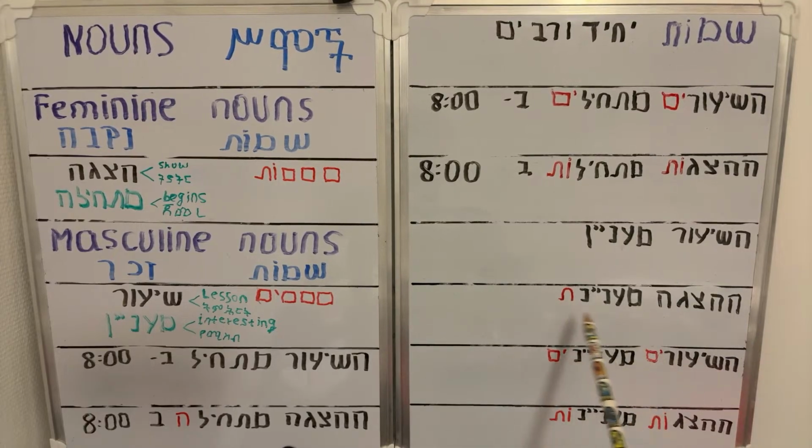The show is interesting. Here, the lesson is interesting. Here, the show is interesting. ההצגה מעניינת. In plural form.